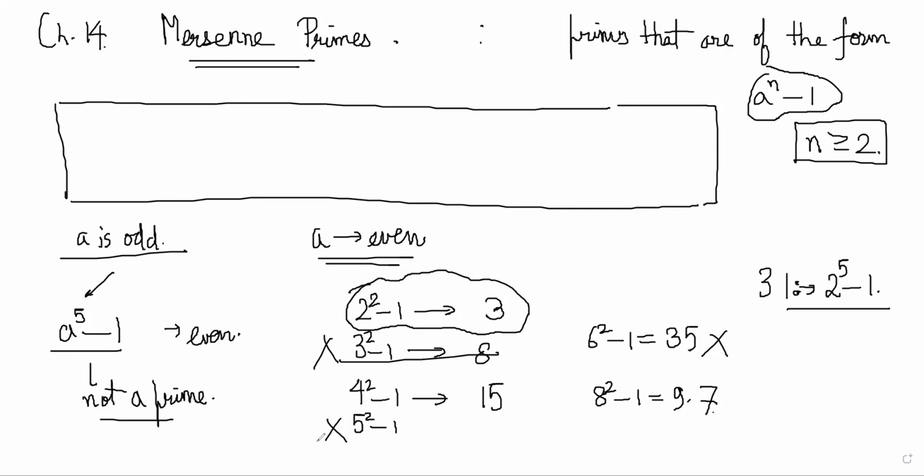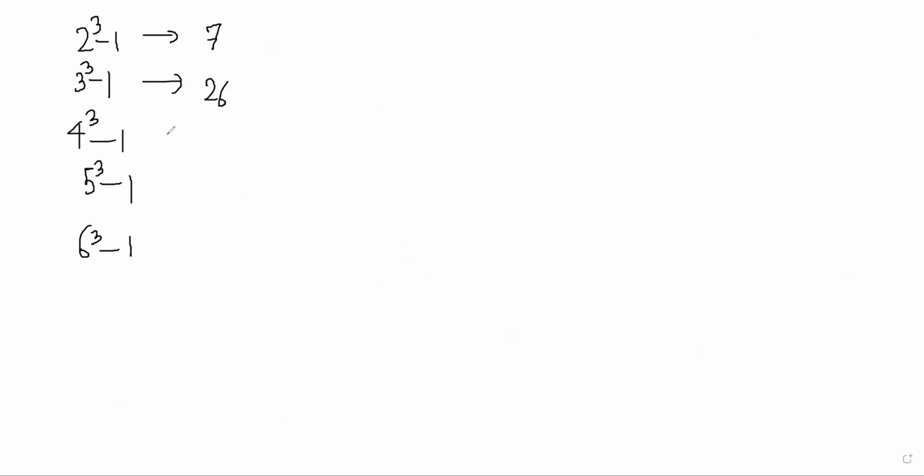You understand? Let's look at third powers. Let's say 2 cube minus 1, 3 cube minus 1, 4 cube minus 1, and so on. 5 cube minus 1, 6 cube minus 1. So here it is 7, it is working. 3 cube minus 1 is 26, doesn't work.